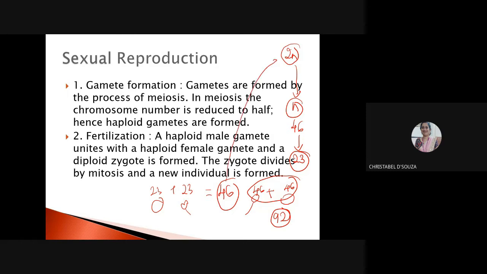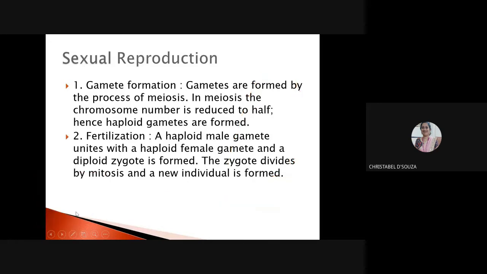So my original number has come back, right? So it will remain a human, correct. So gametes are formed by the process of meiosis. In meiosis, the chromosome number is reduced to half. Hence, the gametes formed are haploid, right?